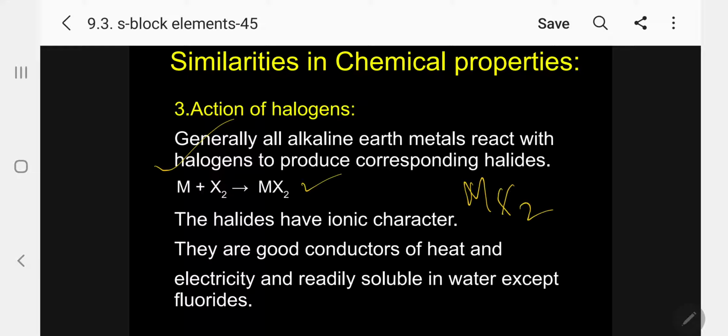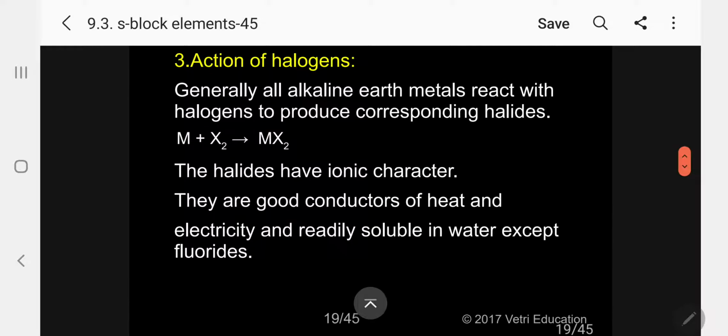X may be fluorine, chlorine, bromine, iodine, etc. The halides of these metals have ionic character as in the case of alkali metals, but are less ionic than alkali metals. They are good conductors of heat and electricity and readily soluble in water except fluoride. Except fluoride, all the alkaline earth metal halides are readily water soluble.